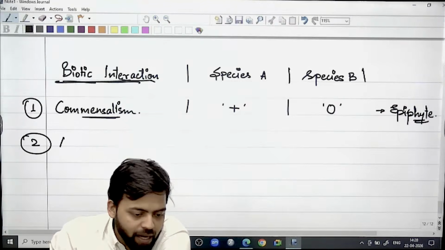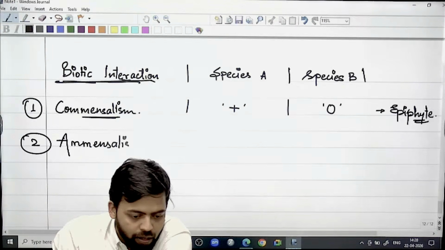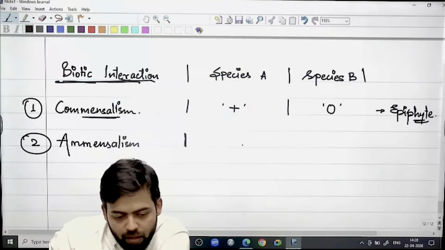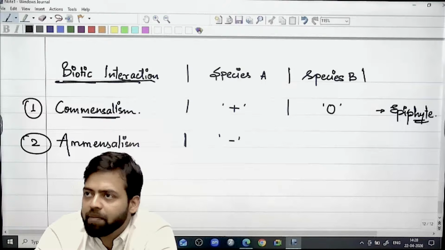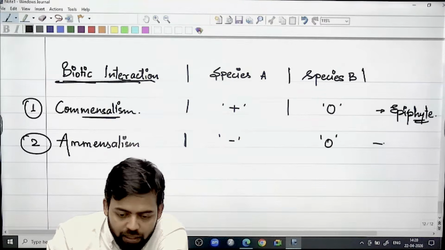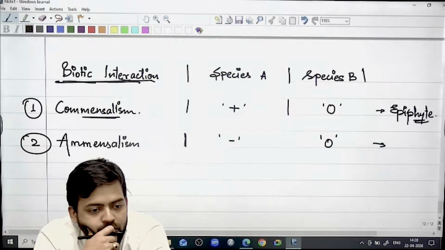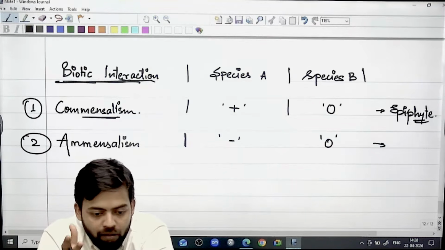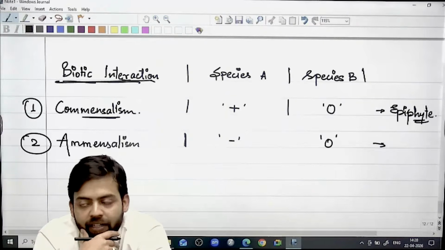Then there can be amensalism. One species gets negatively impacted, another species is neutral. Can there be an example from the same forest as far as amensalism is concerned? Because of species A, species B is getting negatively impacted.